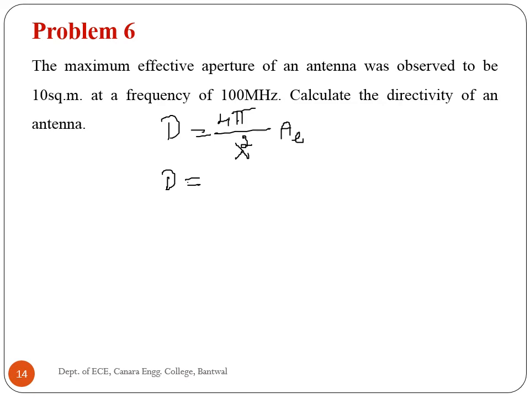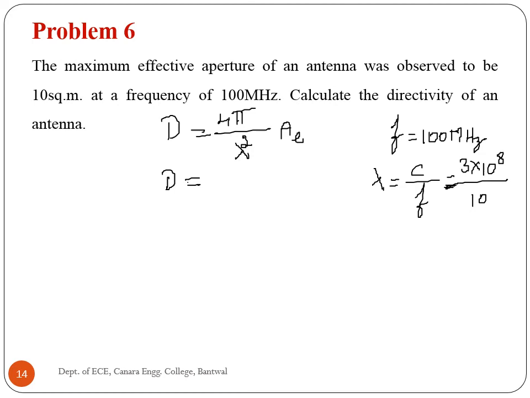to find out the directivity, first we will write what are the given parameters. Frequency is 100 megahertz. So this I can use to find out lambda. C divided by F, which is equal to 3 into 10 to the power 8 divided by 100 megahertz is 10 to the power 8. Therefore, lambda is equal to 3 meters